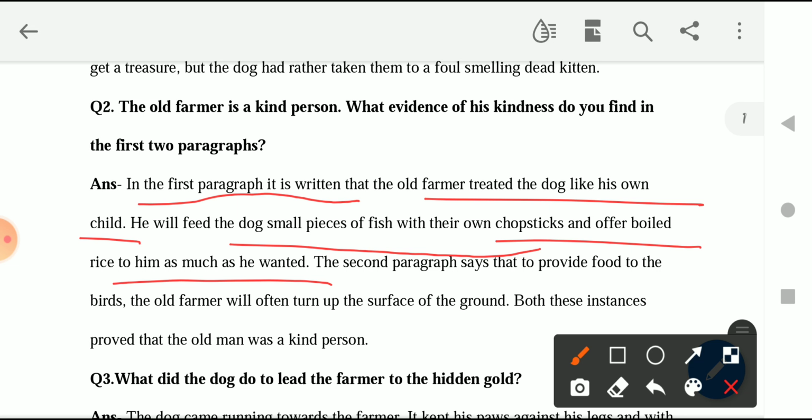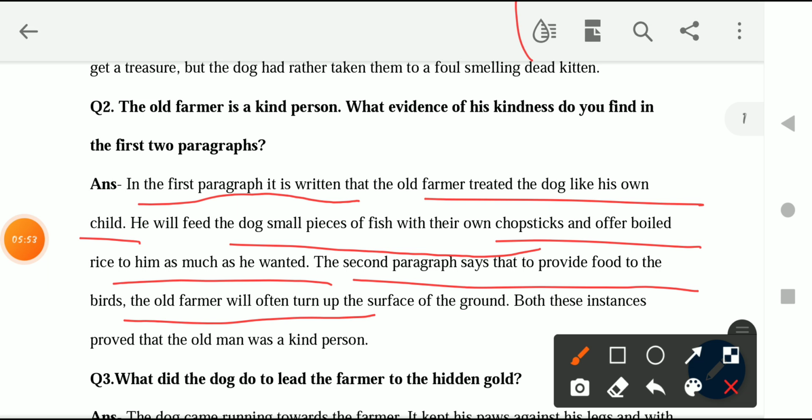The second paragraph says that to provide food to the birds, the old farmer will often turn up the surface of the ground. Both these instances prove that the old man was a kind person. So from the first paragraph we already discussed.